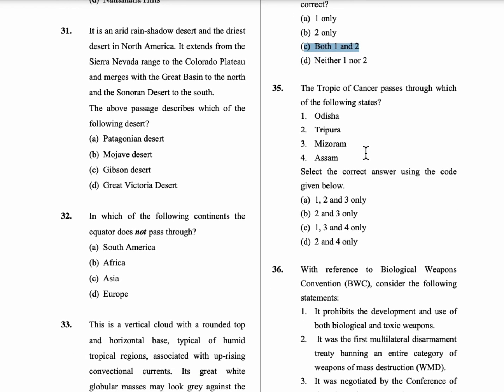Coming to the 35th question, the Tropic of Cancer passes through which of the following states? First statement is Odisha, next is Tripura, Mizoram and Assam. In India, the Tropic of Cancer passes through 8 states. Those 8 states are Madhya Pradesh, Gujarat, Rajasthan, Chhattisgarh, Jharkhand, West Bengal, Tripura and Mizoram. So it doesn't pass through Assam and it doesn't pass through Odisha. Only Tripura and Mizoram are present over here. So only statements 2 and 3 are correct. Option B is the correct answer.